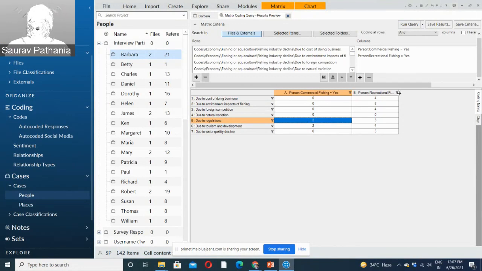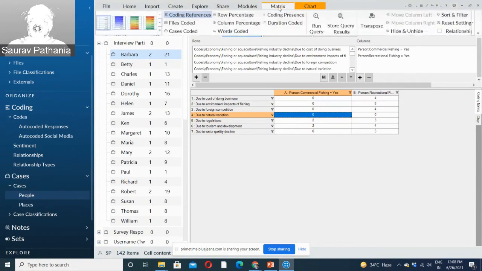But for persons who are doing recreational fishing, these are the number of references, right? 4 references for due to cost of doing business, 8 for this, 0 for due to natural variation. There are no references for natural variation from both classifications, from both the persons who are doing commercial fishing and who are doing recreational fishing, right? You're getting me? So these are basically the coding references.